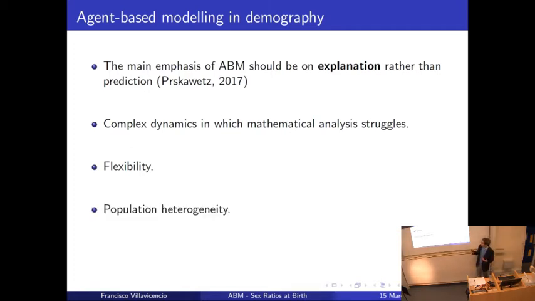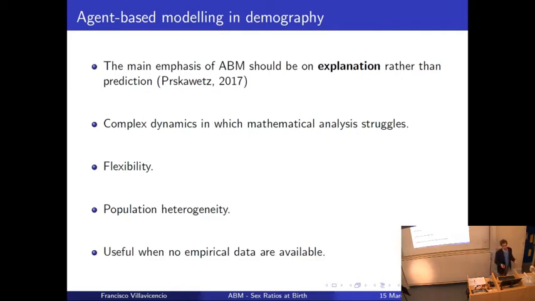It also helps to account for population heterogeneity, because we can have different individuals with, for example, different social status, different economic status, different regions, and we can include all these differences among individuals. And finally, it's very useful when we don't have empirical data available. When we are trying to analyze a specific phenomenon for which we don't have data, or not accurate data, then we can build an agent-based model to analyze that.